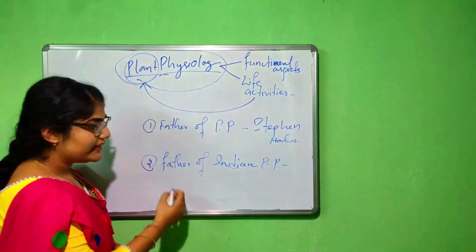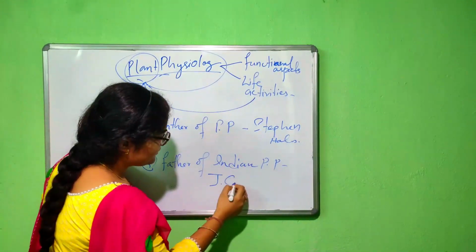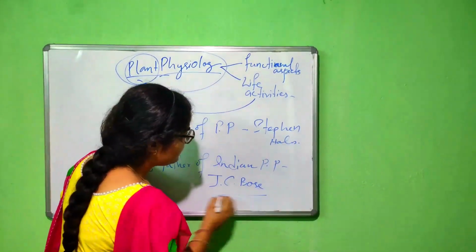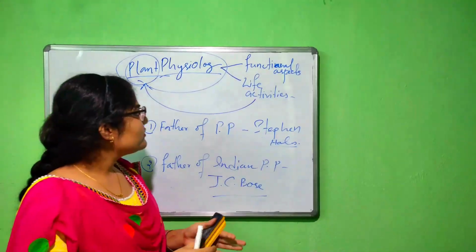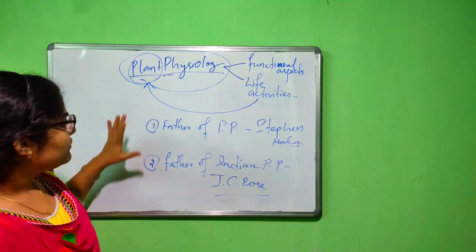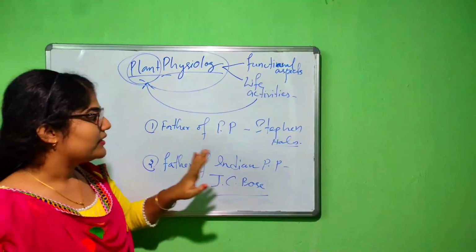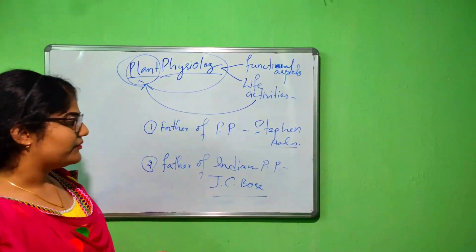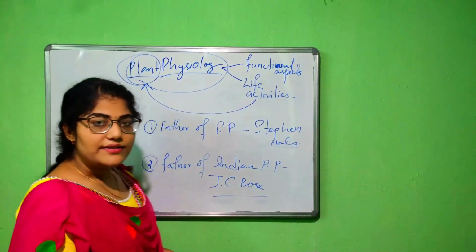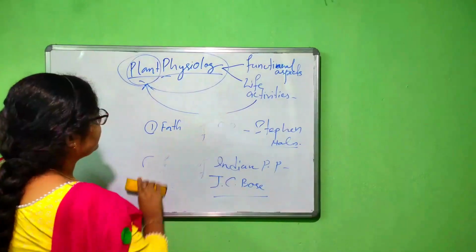And the father of Indian plant physiology is J.C. Bose. Note down these 2 points. These are the main points of plant physiology. So plant physiology में दो question. First one is the father of plant physiology, that is Stephen Hales, and the other one is the father of Indian plant physiology, that is J.C. Bose.